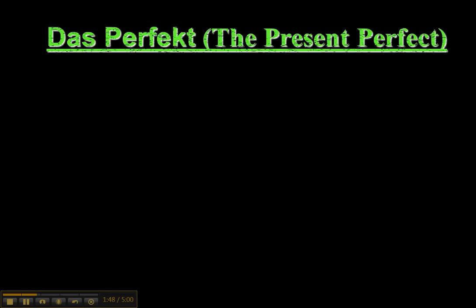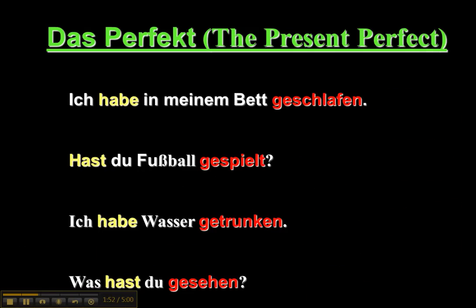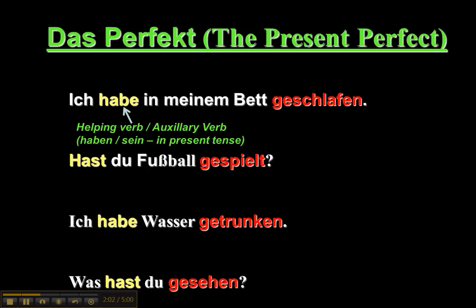Okay. Then you have das Perfekt, or the present perfect in English. Present is really referring to the helping verb, which can be haben or can be a form of sein. So this is going to be in the present tense. And this is also going to have a past participle or Partizip 2. And this will normally be at the end of the sentence unless there's a subordinating conjunction or some other device that affects the word order.